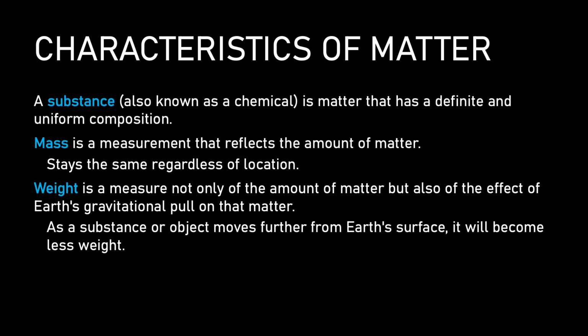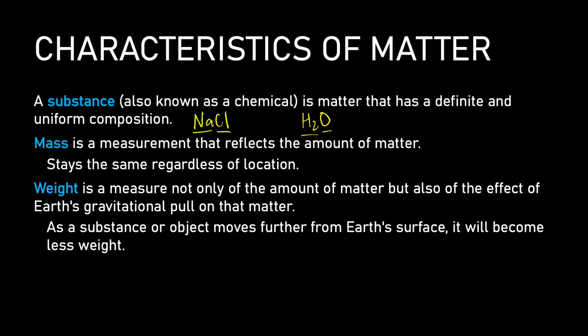Now let's look at a few important characteristics of matter. So first we have a substance. A substance is matter with a definite uniform composition, meaning it's made up of the same material throughout. So if we have something like table salt, sodium chloride, we know that in a sample of table salt, for every one sodium atom, I have one chlorine atom. And same goes for things like water molecules, right? If we have water, which is H2O, and I'm looking at a sample of water, I know for every one oxygen atom, I'm going to have two hydrogen atoms.